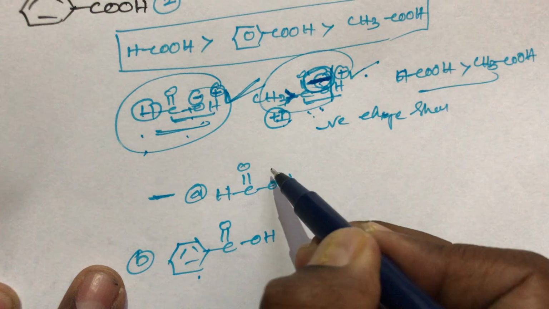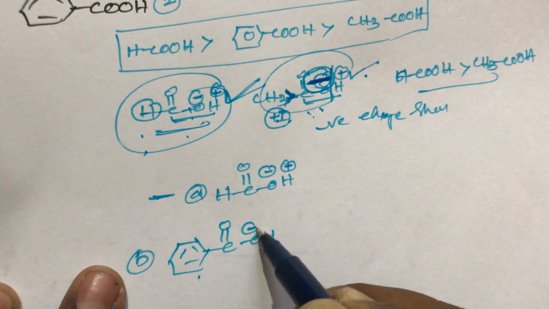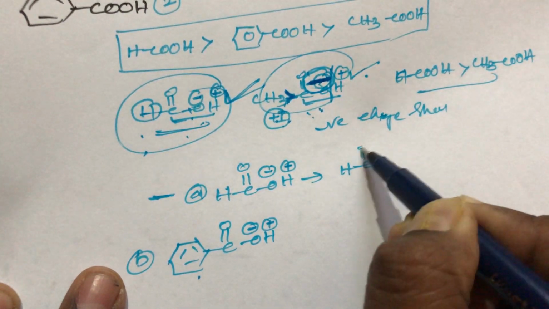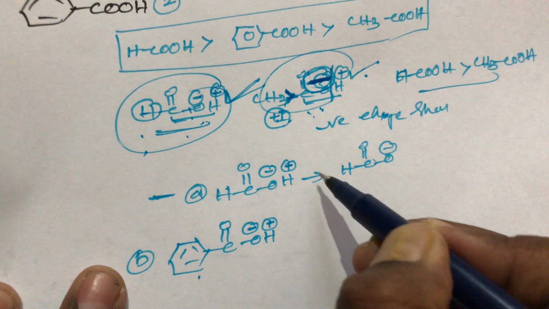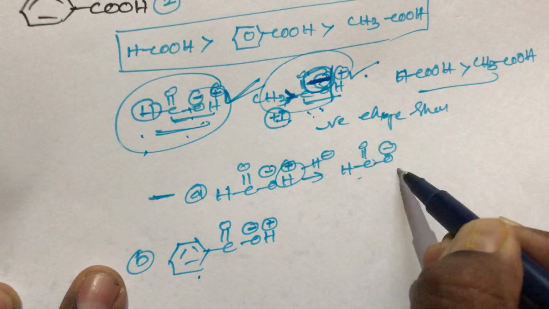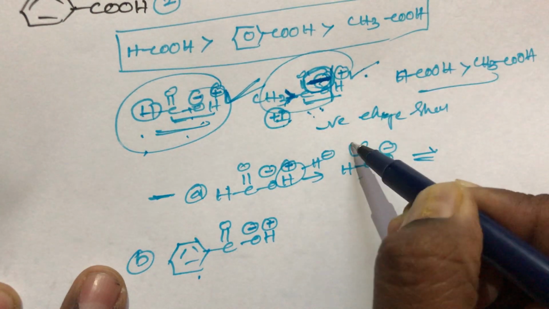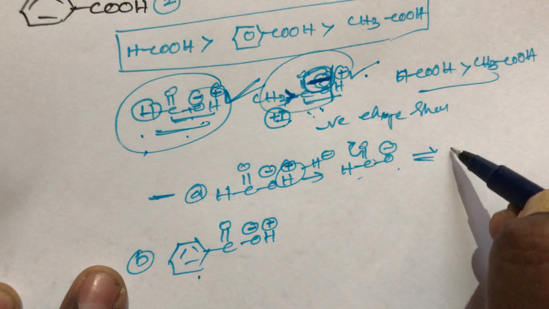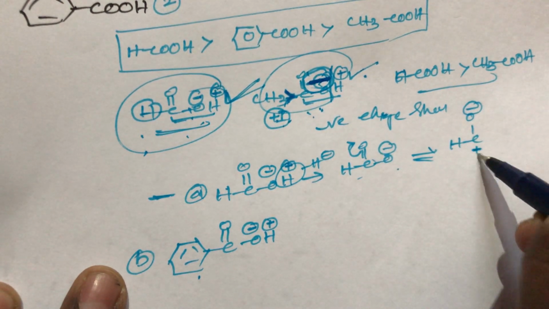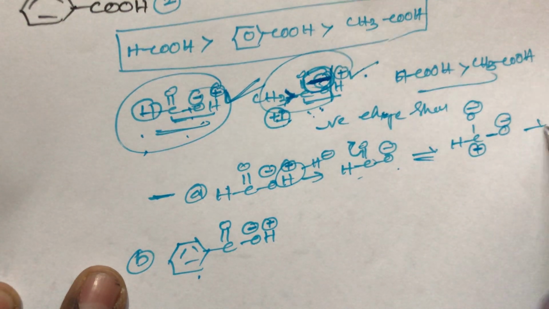What is the reason? Here also oxygen has a negative charge and this hydrogen has a positive charge. What happened here? We can write HCOO minus H plus. This formic acid donated the proton, so we get HCOO minus. We can write a resonance structure for this compound. This bond shifts towards here. So the oxygen gets a negative charge, this carbon gets a positive charge, and this oxygen already has a negative charge.